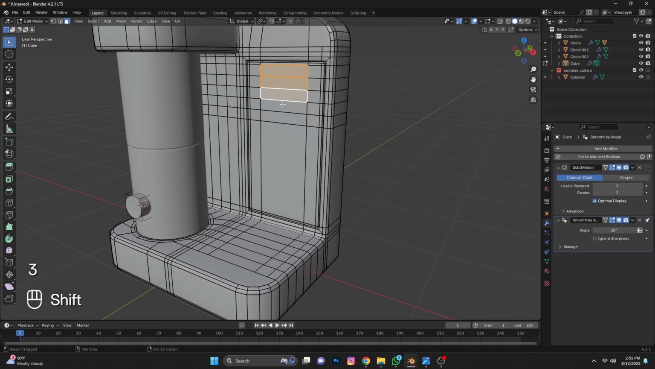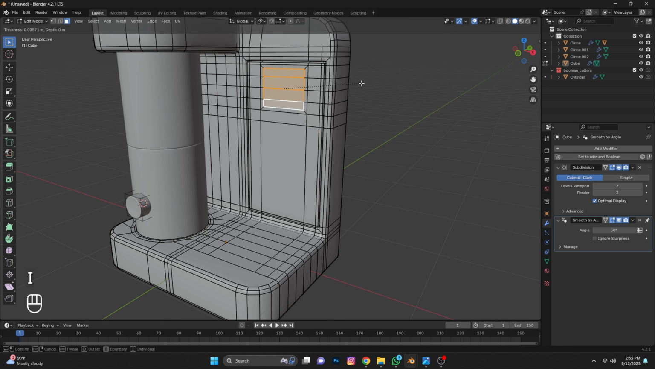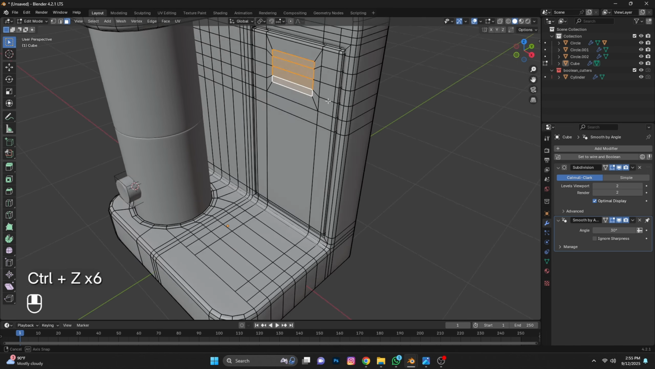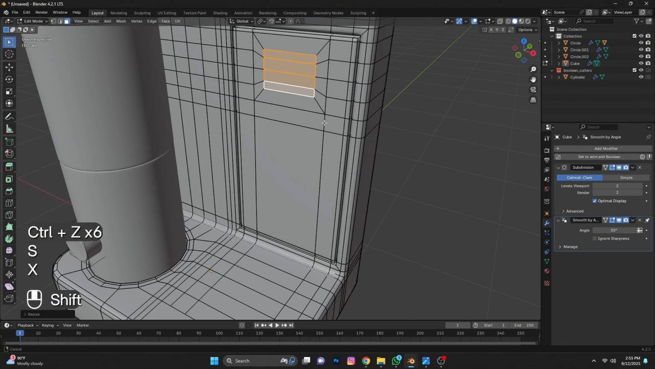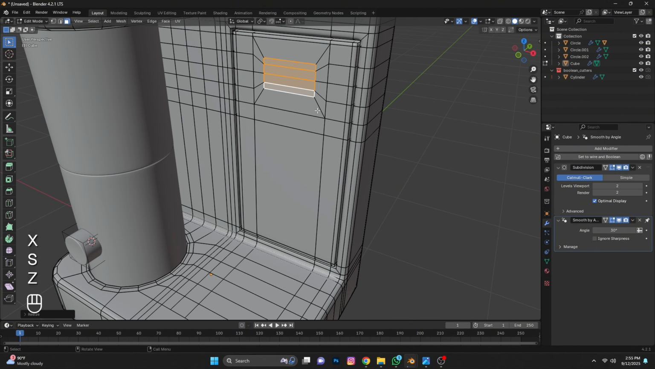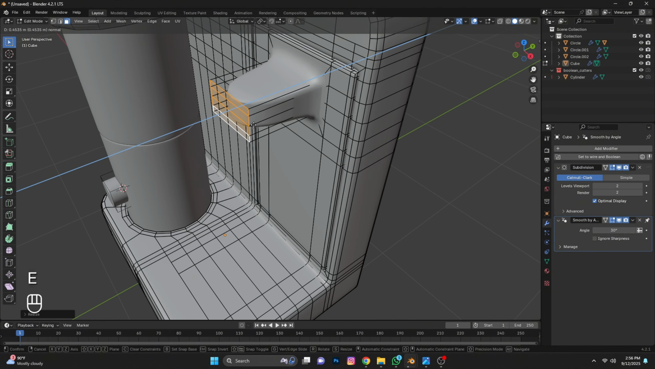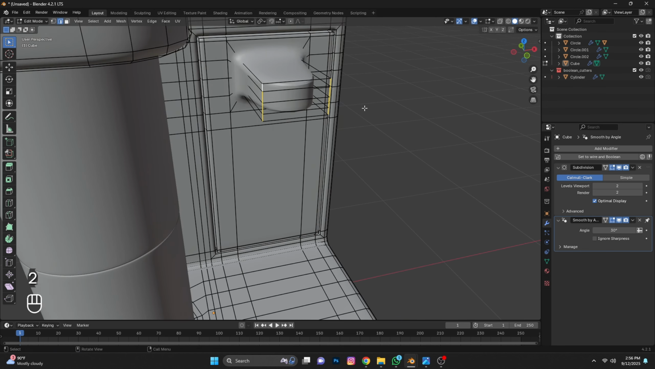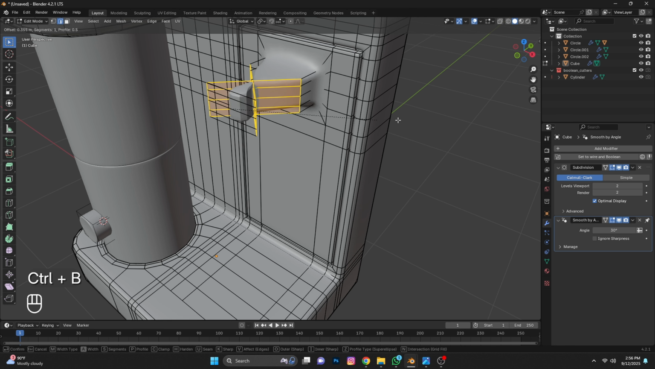Select these 4 faces, press I to insert, press SZ, SX. Now extrude. Select this edge and this edge, press Ctrl B to bevel. Now you can see they are going inside each other. You have to press C, and now see they are not going inside each other. Now give it 3 segments.